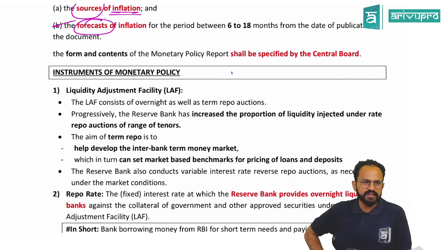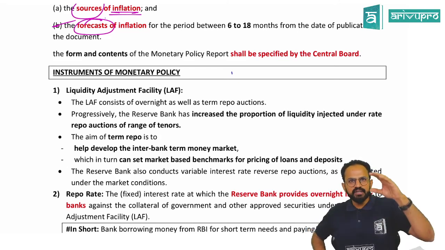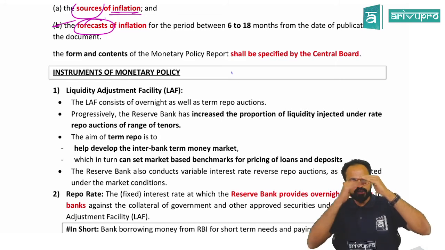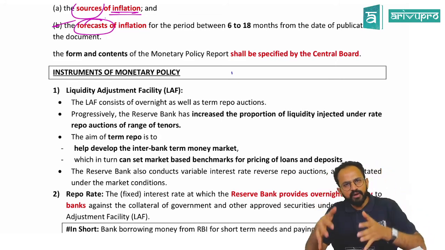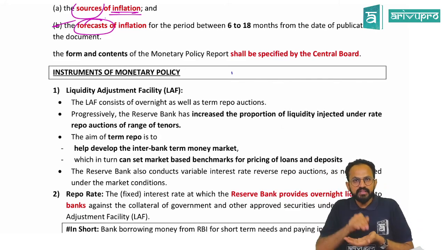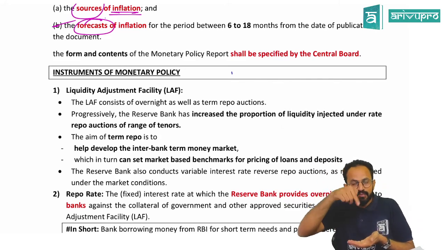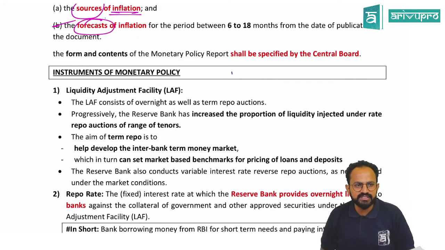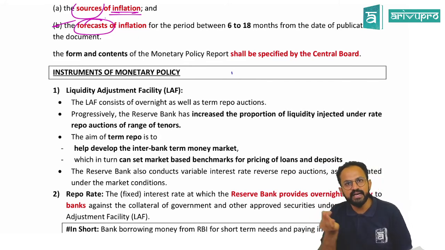Any doubts? Any other doubts? Central board, Ganeshan, means in RBI the topmost authority. Like every company will have employees, in RBI the topmost authority is called the central board. It is nothing but the directors of RBI.